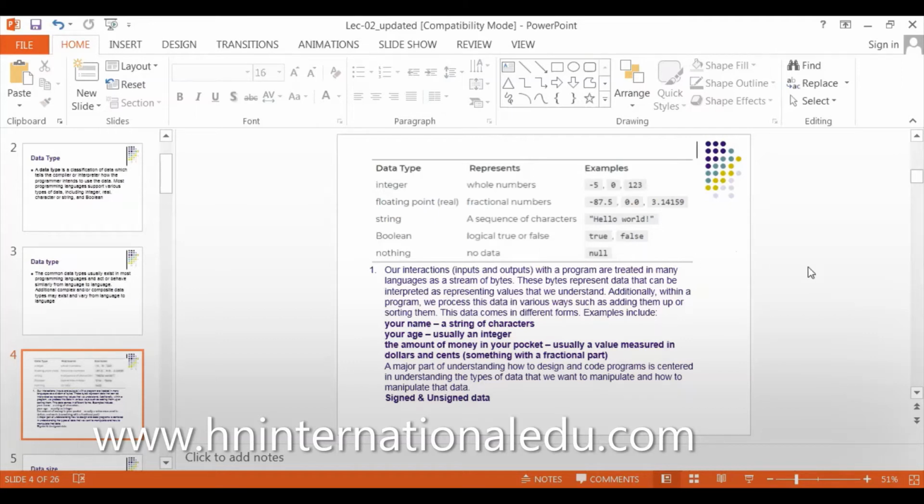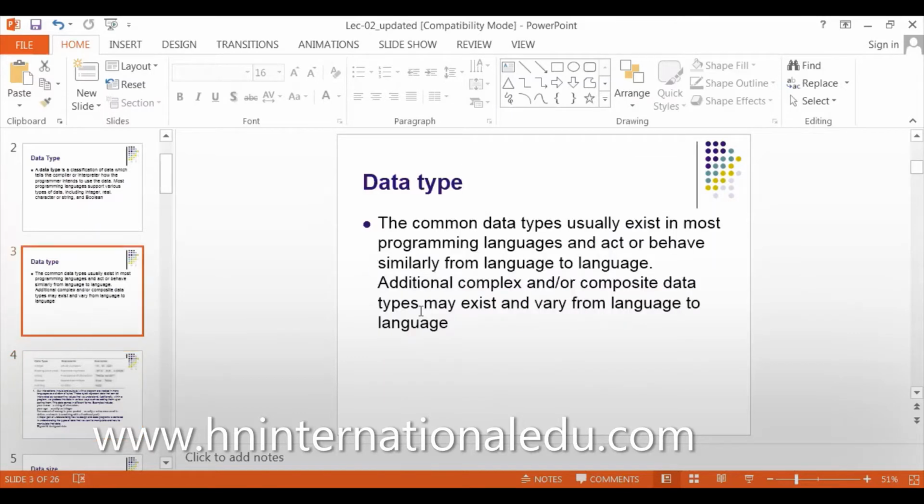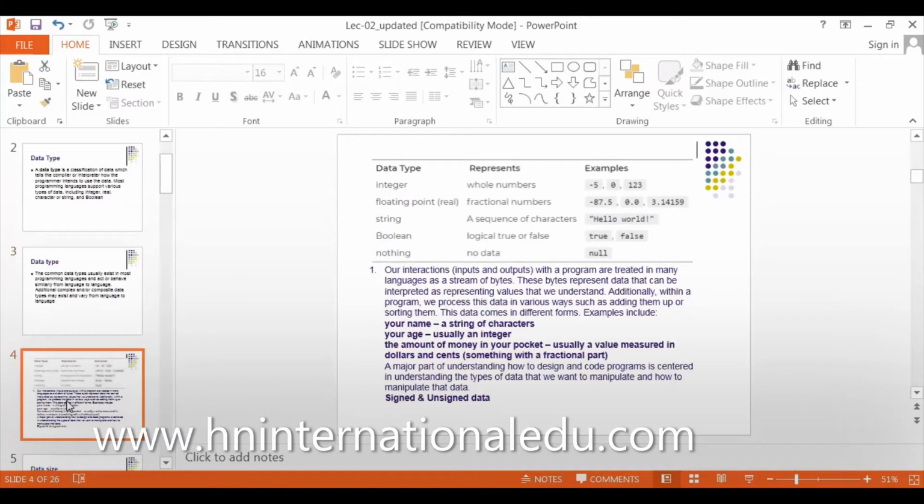Boolean data type has two values. Earlier there was a character in the other slide. Yes, a very good question. Character is actually, if you write a simple n, it's a character.